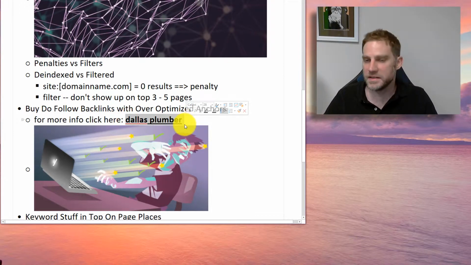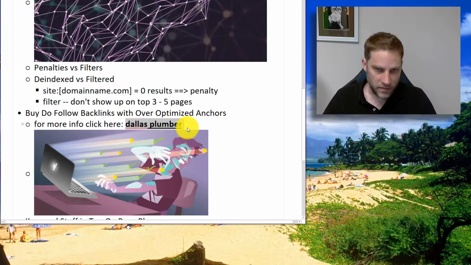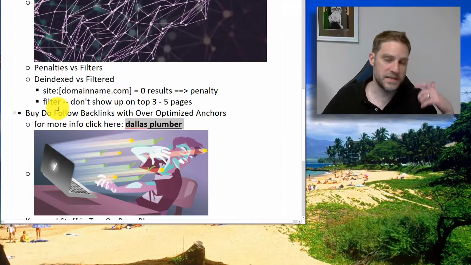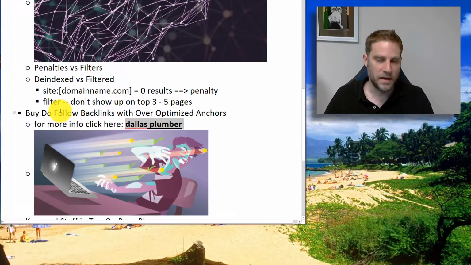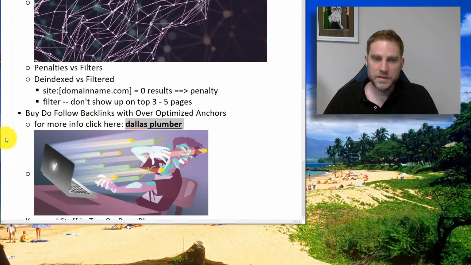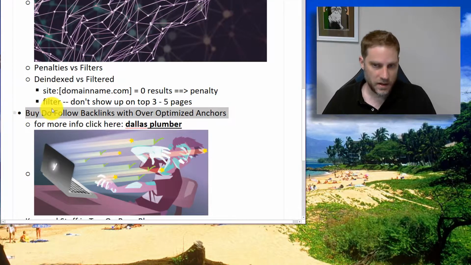Now, no follow links can still help or hurt you because I think the relevancy of those no follow links still matters. So you still want to get no follow links, and I think it's also natural to have a certain amount of no follow links. So if all of your links were do follow, at some point that's going to be a signal of your link profile being unnatural. So, this used to work really, really well, and that's part of the reason why it doesn't work well now. Penguin sniffs this out very, very quickly.